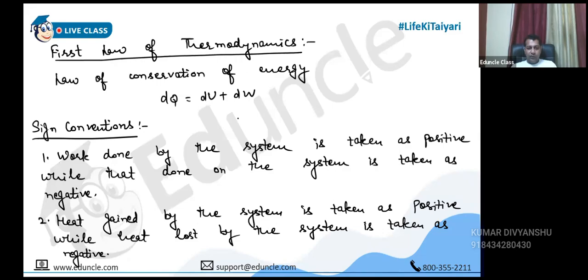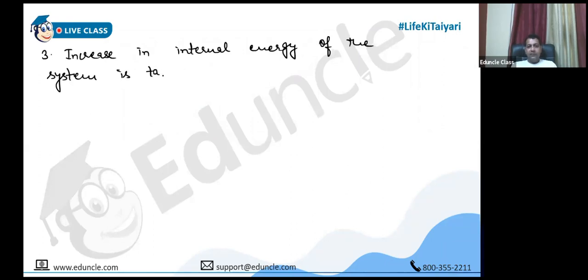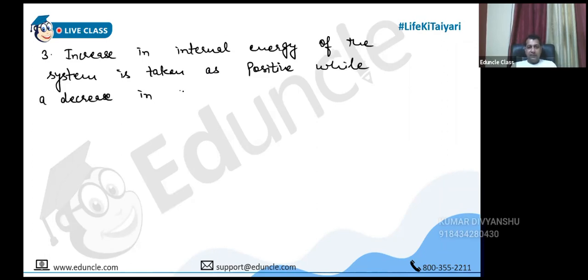Now, what about dU? The first point is about the sign of dW, the second point is about the sign of dQ, and now the third point is about the sign of dU. dU is the change in internal energy. So if internal energy increases, it is represented by the positive sign, and if it decreases, then it is represented by the negative sign. Increase in internal energy of the system is taken as positive, while a decrease in internal energy is taken as negative.